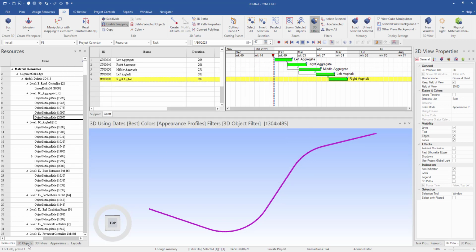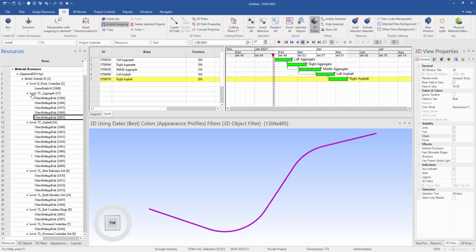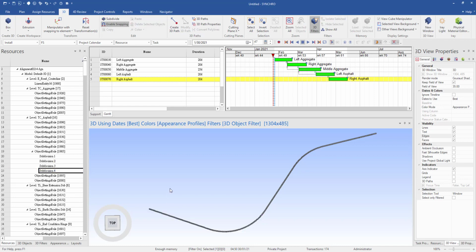After that, when I go back to 3D object, you can see this object has been subdivided into zone 1, 2, 3, 4. And also for the resource, you can see subdivision 1, 2, 3, and 4. Okay, so I can do the same operation to create the schedule.